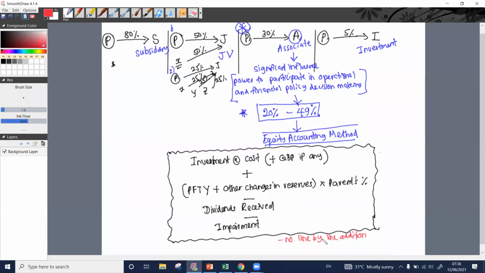Right? With respect to assets and liabilities, we do not do line by line addition. The parent company's inventory is this much and the associate's inventory is that much, but when preparing the consolidated financial statements we do not add them together. The same goes for liabilities. We are not going to do any line by line addition. Right?